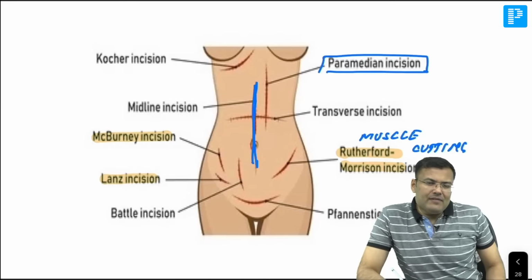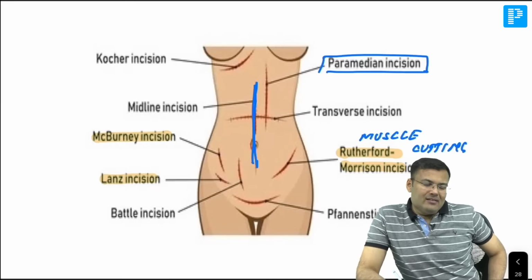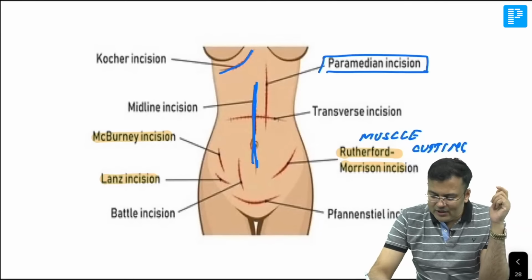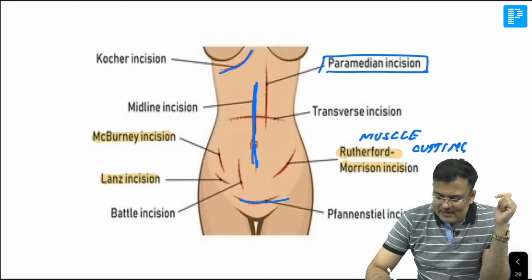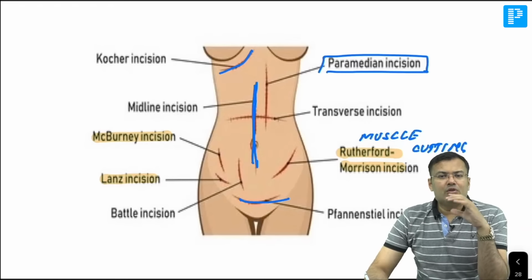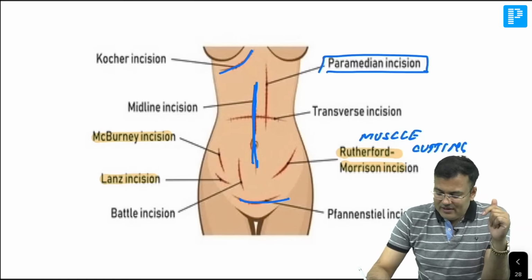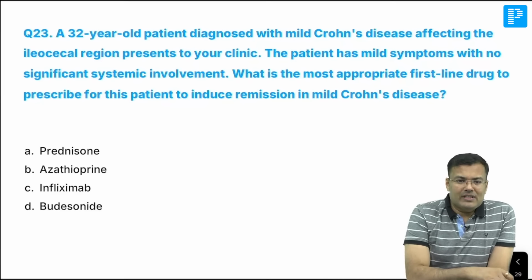And if it is small, in the infraumbilical region, so that is Battle. Okay, and you can see Kocher's or subcostal incision for cholecystectomy, and for cesarean we have Pfannenstiel incision. So these are the questions related to incisions. It's very very important.